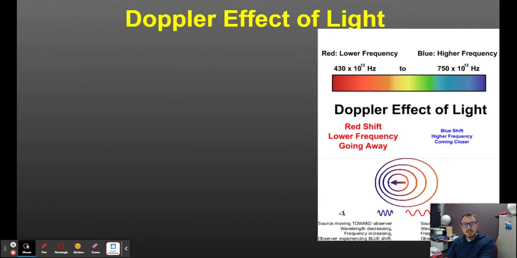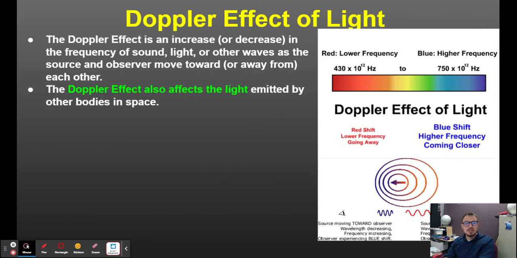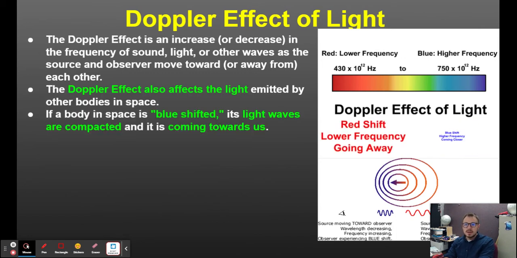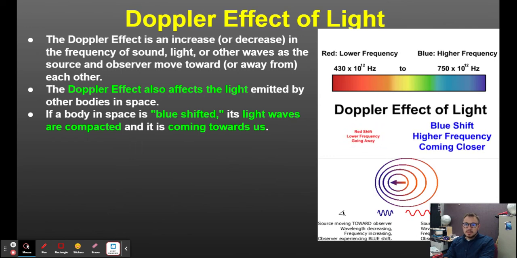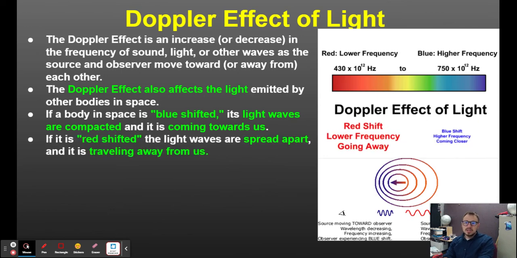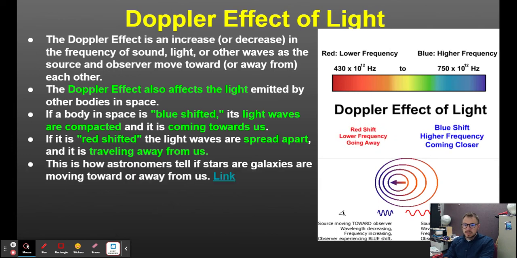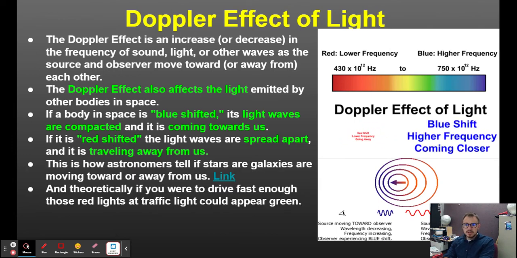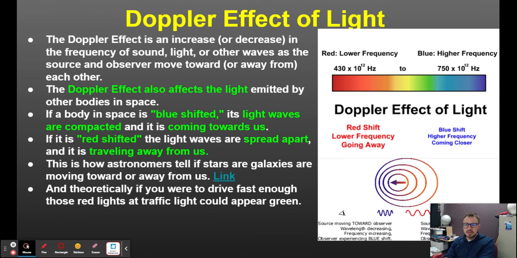Now, could someone drive so fast they never encounter a red light? That brings us to the Doppler effect when we're talking about light. If a body in space is blue shifted, its light waves are compacted and it is coming towards us. If it's red shifted, the light waves are spread apart and it is traveling away from us. Theoretically, if you were to drive fast enough, those red lights at a traffic light could appear green because you're blue shifting it.